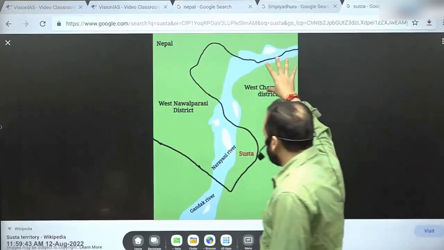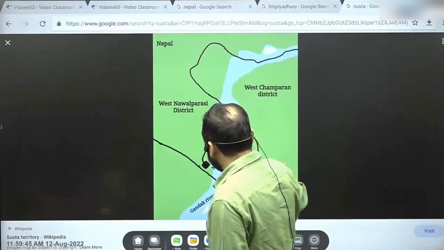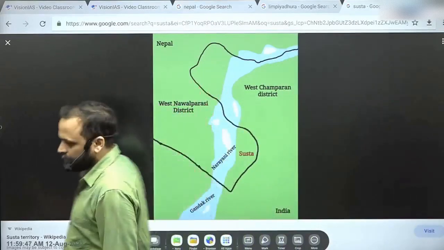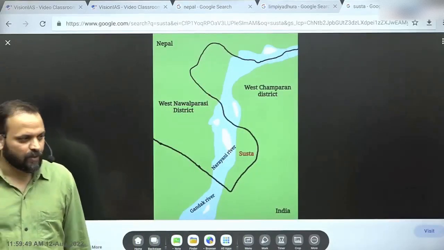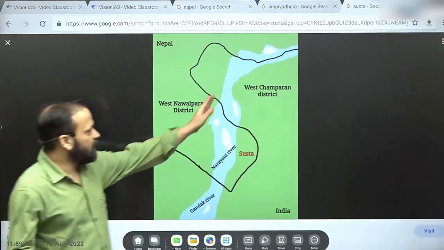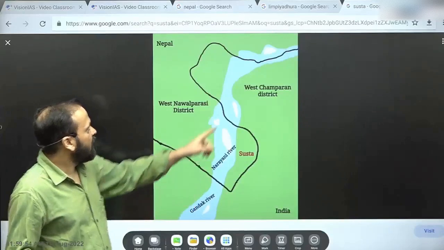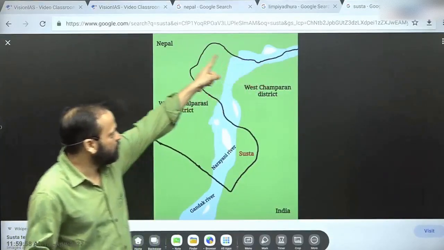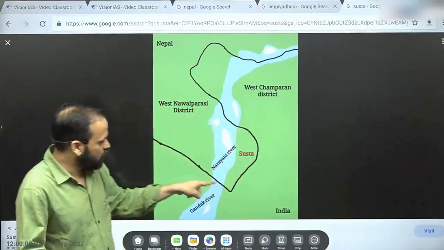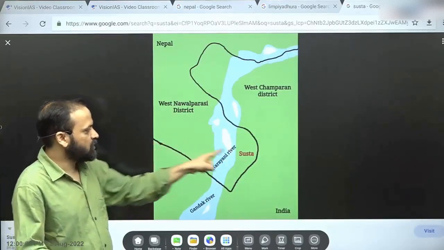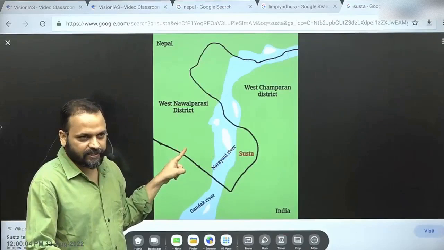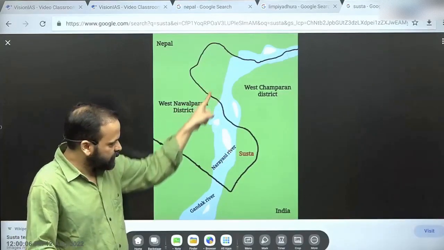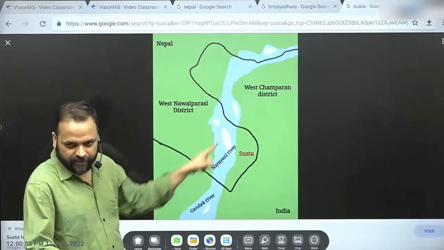So this is West Champaran district. This is the West Nawalparsi district of Nepal. And this is the Gandak river as it flows now. And this is the old stream of Gandak. So as Gandak used to flow earlier in its old course, Susta was on Nepal's side. Now Gandak flows in a new course. It has changed its course.